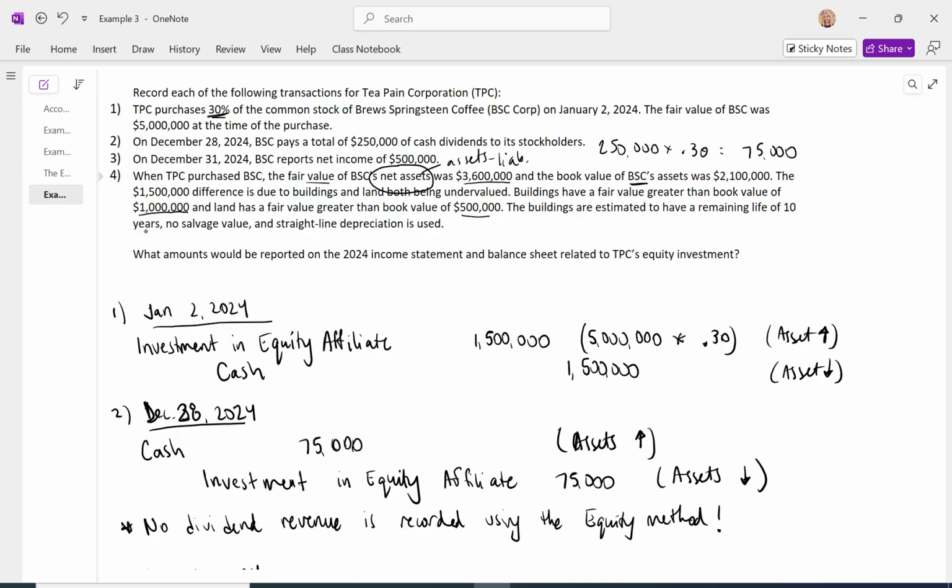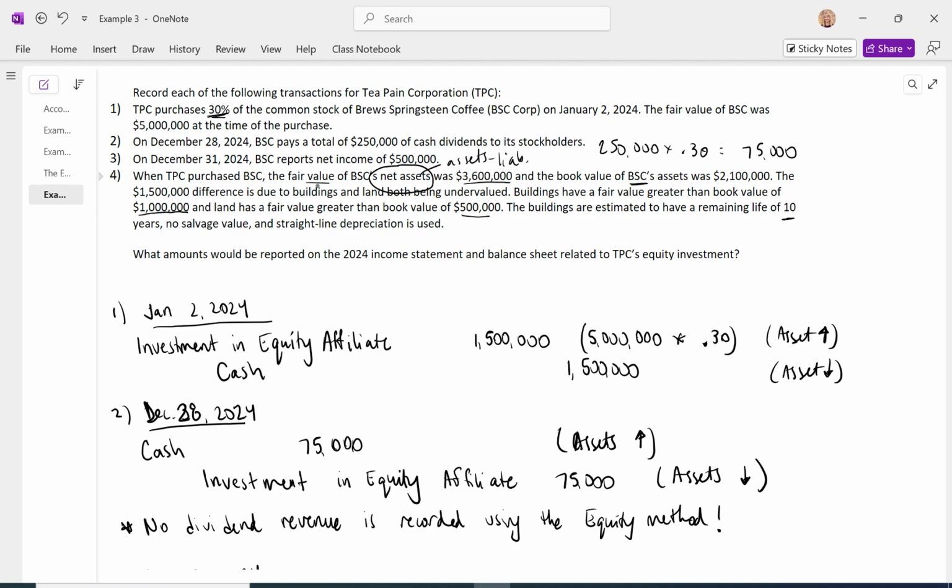We'd have to depreciate. We'd take this $1 million, that is the real amount of the buildings, and we would have to depreciate. We'd have a future expense. This 1 million represents future expense through depreciation over time, over the 10 years.